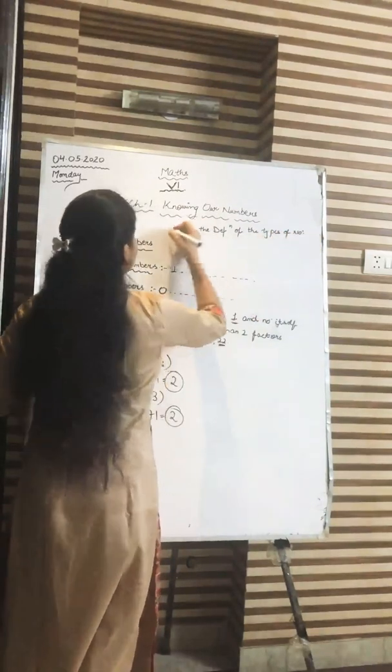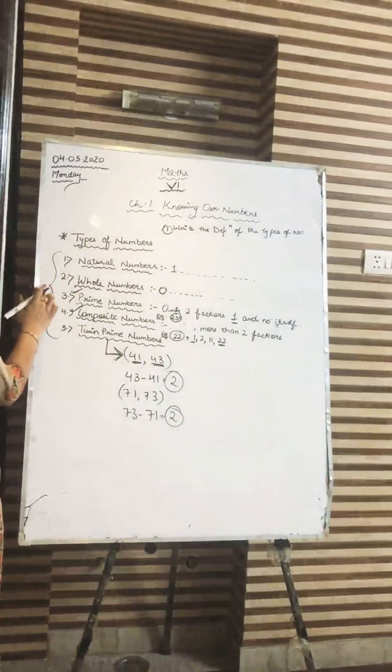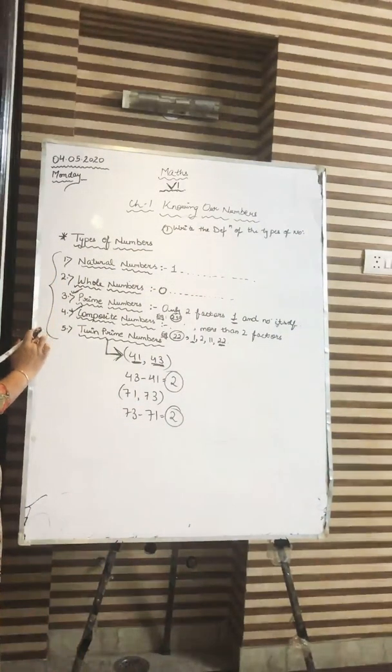So this is your first homework. You will be writing the definition of natural number, whole number, prime number, composite number and twin prime number. Got it everyone? Sure?